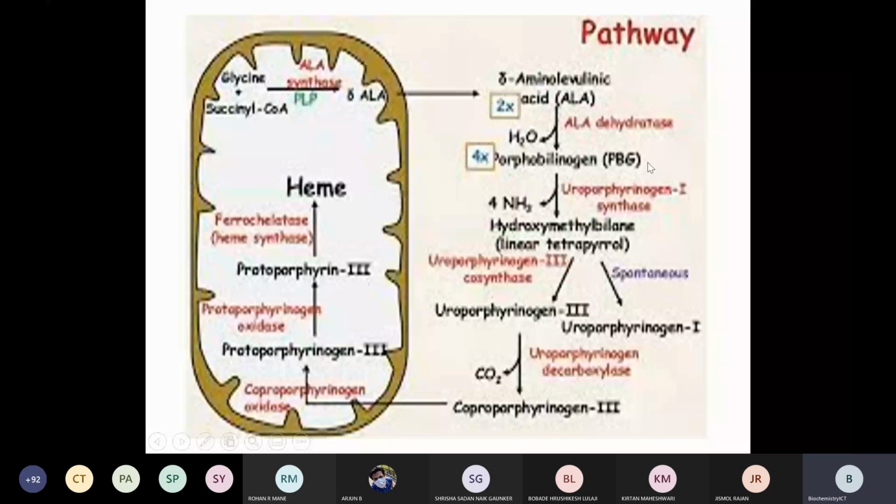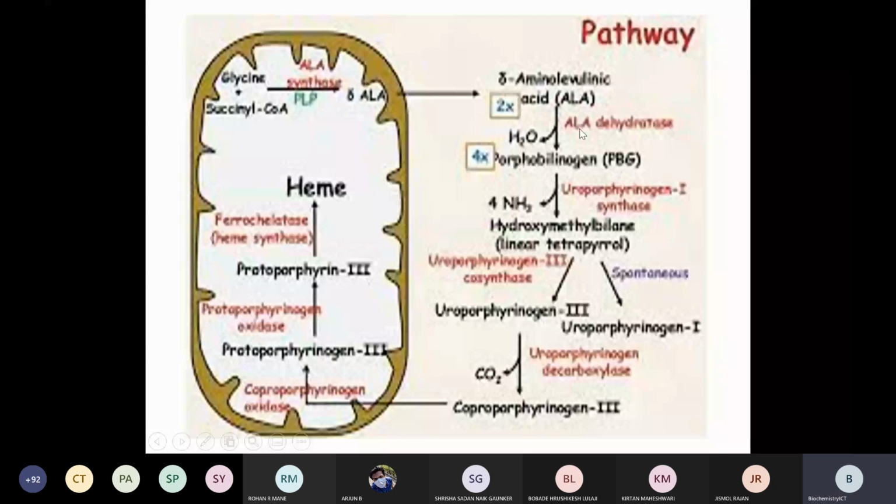So this is a brief revision of heme synthesis and the enzymes involved. When heme synthesis is blocked, it leads to increased excretion of porphyrins and the precursors such as PBG and ALA, and thus leads to different types of porphyria.